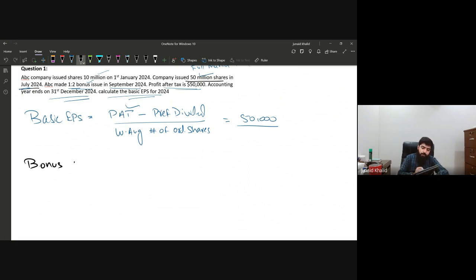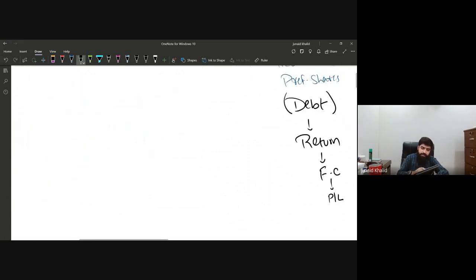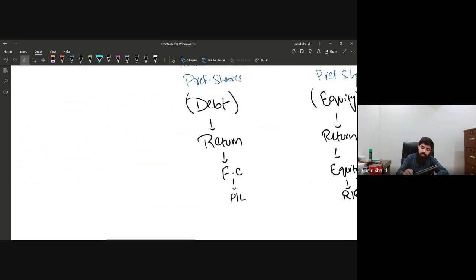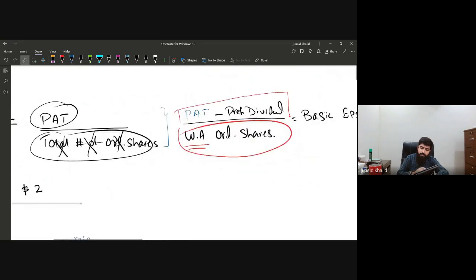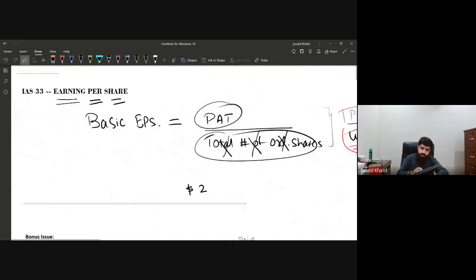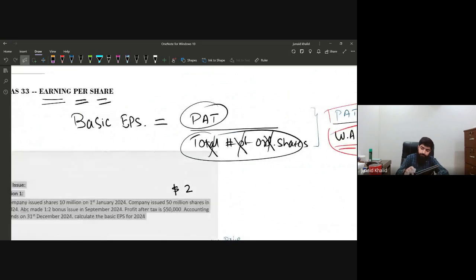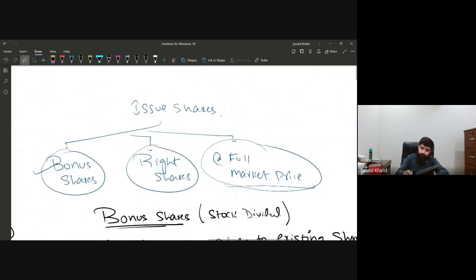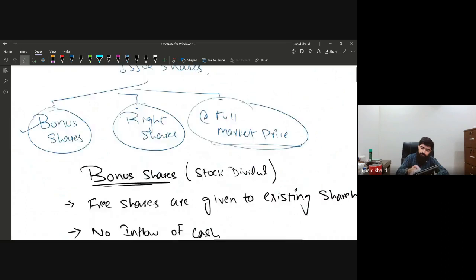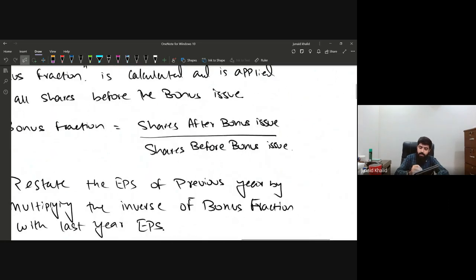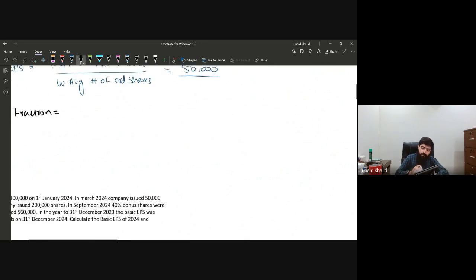So the bonus fraction is, what was the formula? Shares after bonus divided by shares before bonus. Now, how are we going to calculate it?